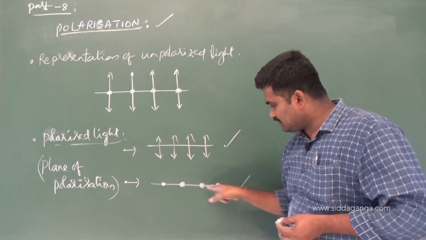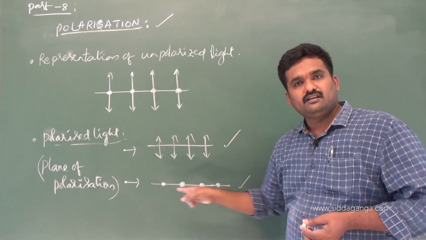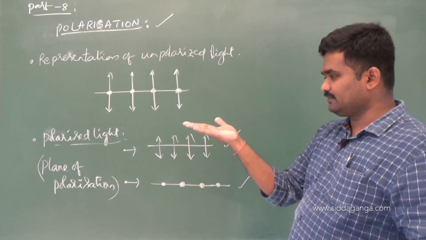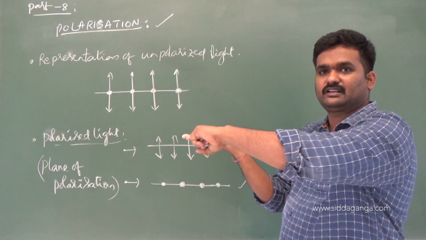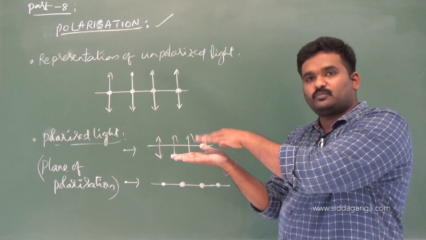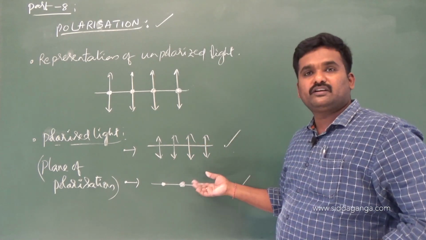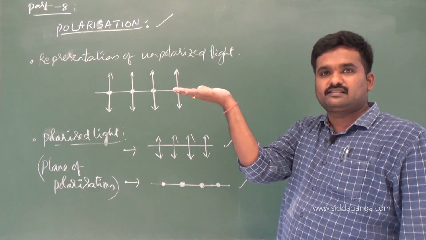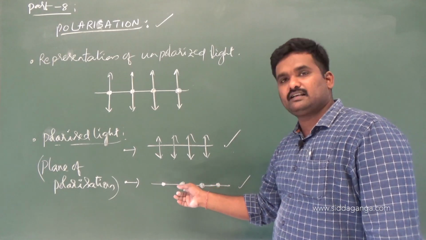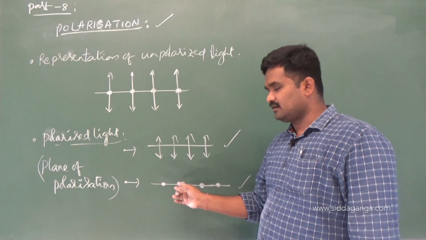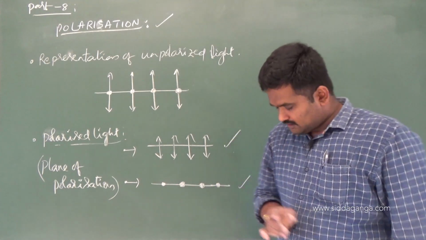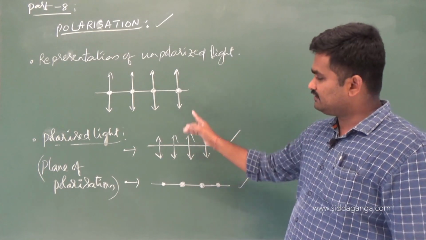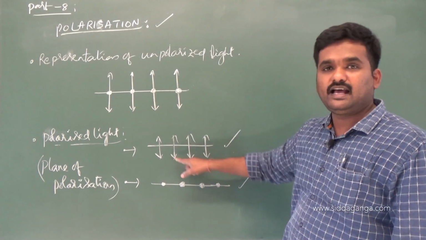What about the plane of polarization for these dot components here? For dot components, the plane of polarization is this one, perpendicular to this board. They are vibrating in this particular plane. That's why this is the plane of polarization for dot components. Why? Because they are coming out, they are going in. This is the plane where the dot particles are vibrating. This is the plane of polarization for dot components, and the board is the plane of polarization for arrow components.